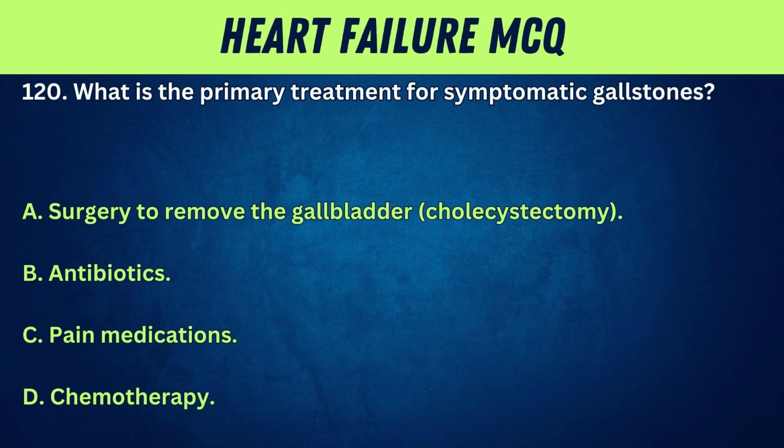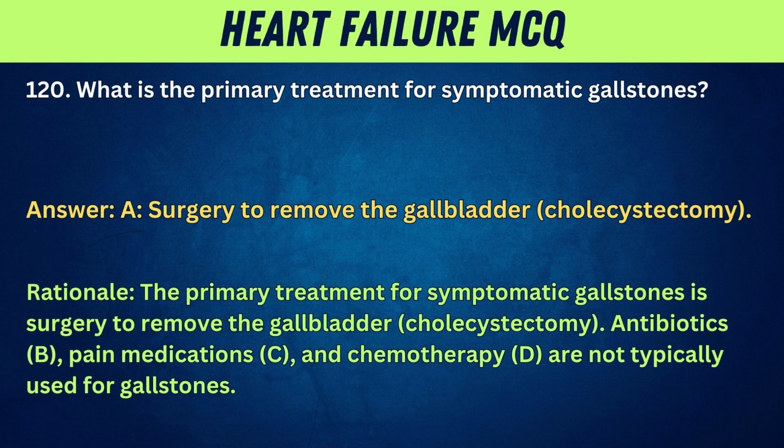120. What is the primary treatment for symptomatic gallstones? A. Surgery to remove the gallbladder, cholecystectomy. B. Antibiotics. C. Pain medications. D. Chemotherapy. Answer: A. Surgery to remove the gallbladder, cholecystectomy. Rationale: the primary treatment for symptomatic gallstones is surgery to remove the gallbladder, cholecystectomy.